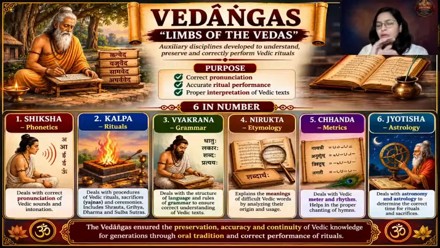Second is Kalpa. Kalpa means rituals. Kalpa deals with the exact procedure for the Vedic rituals. Whatever Vedic rituals, ceremonies and sacrifices there are, how you need to perform them, what the mantras are, what all samagri, ingredients you require to perform that yajna, everything is given in detail in the Kalpa Vedanga.